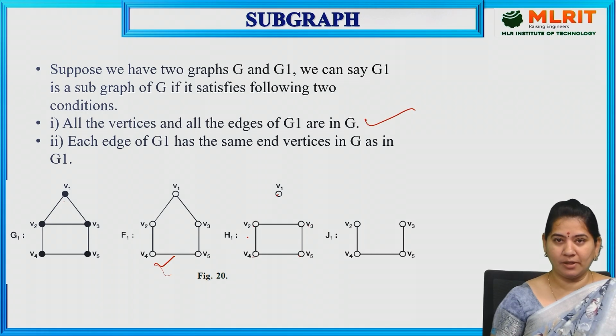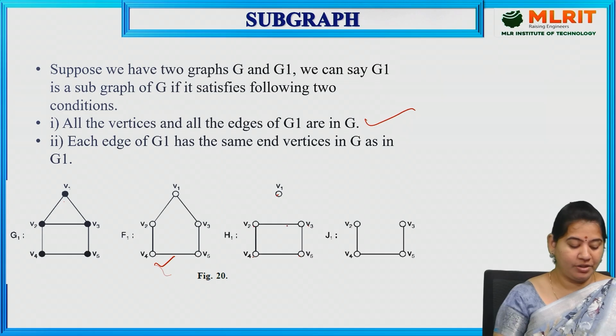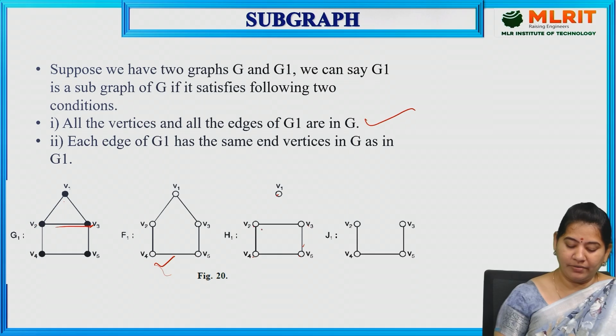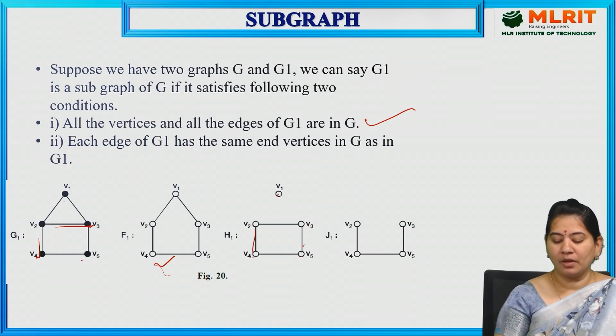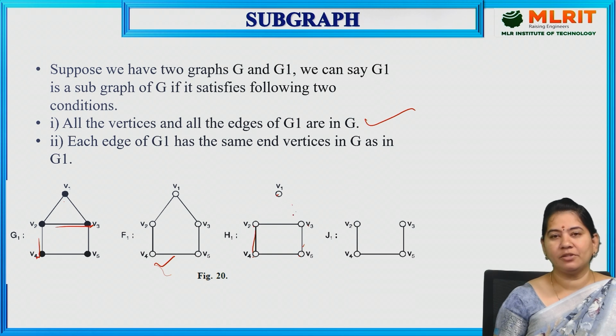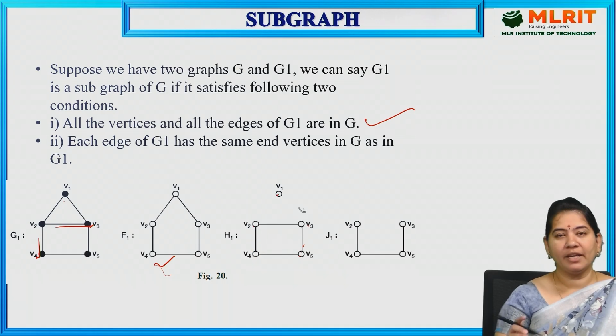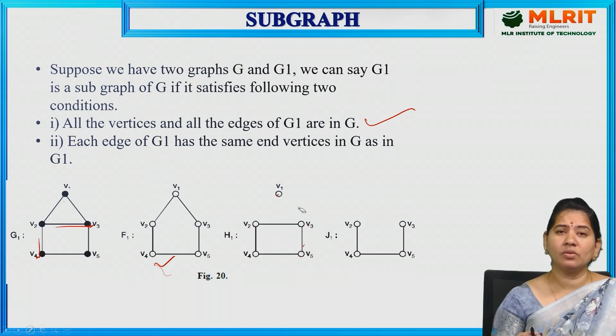Each edge of G1. Let us consider this is G1, V2, V3. Each edge of G1 has the same V2, V3. Yes, V2, V3 same edges. And V3, V5, yes. And V2, V4, yes, same edges we have. V4, V5, yes, same edges we have. But here if you observe, we don't have any edge. Even if you have one or not, it doesn't matter here. If you have one edge here, then the same end vertices must be there in G1. But I don't have any vertex here, so I will not care about this one. So this is also called a subgraph.